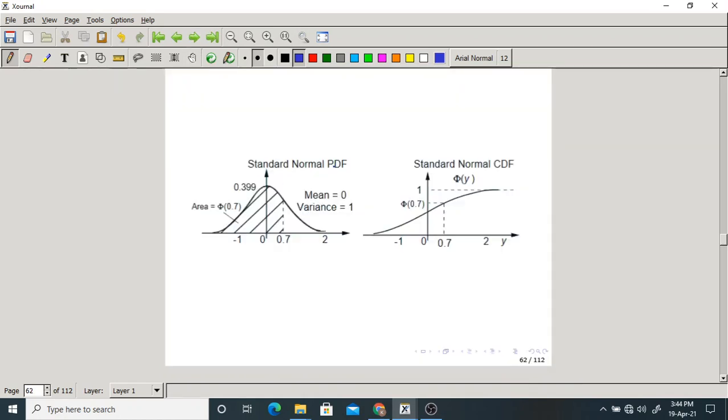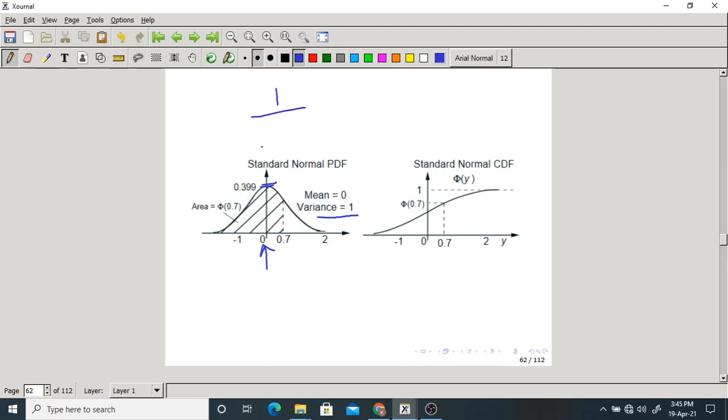So this is the standard normal PDF and standard normal CDF. Here mean is 0, variance is 1. It is symmetric about the mean. So let me write the standard normal PDF.